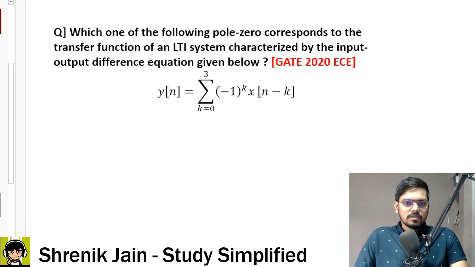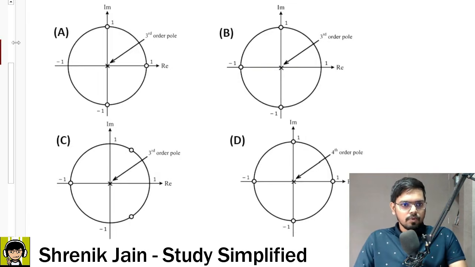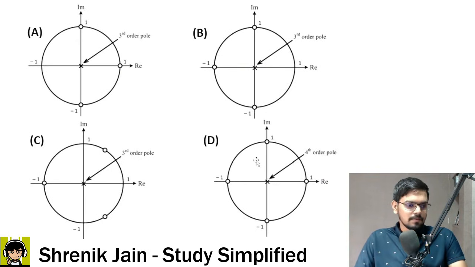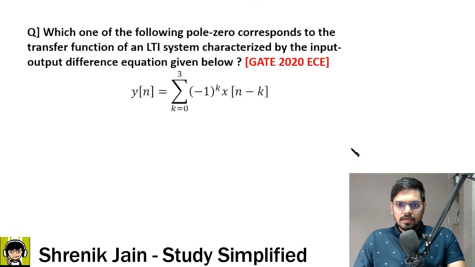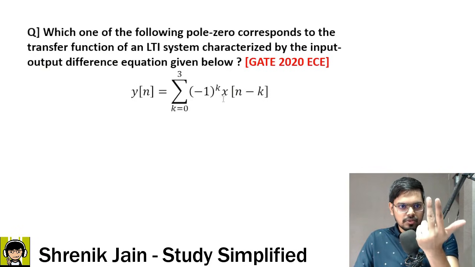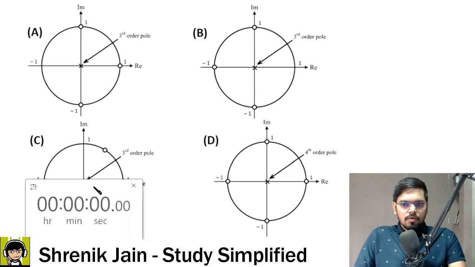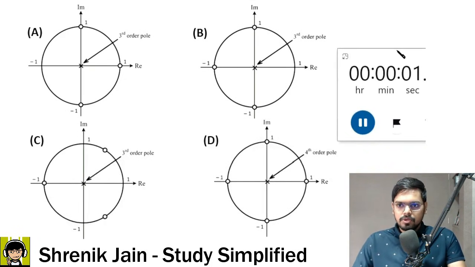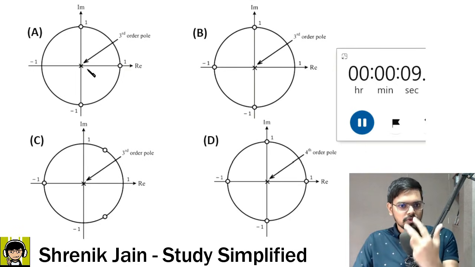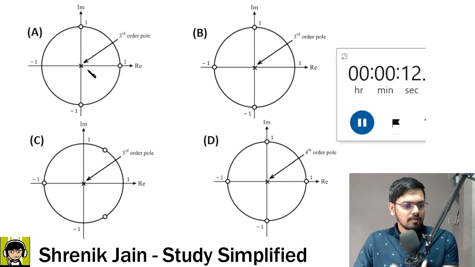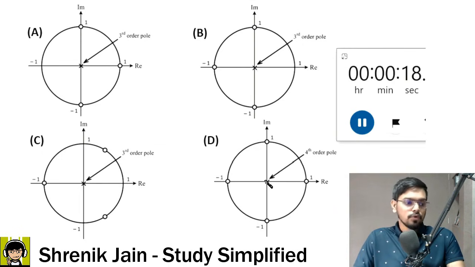Now once you have seen this, do the Z transformation, get the poles and zeros, and tell me which option is correct. Okay, so see it here. You will get how many terms? k is 0, first term; k is 1, k is 2, k is 3. 4 terms you will get, and then you have to comment on which of the following pole-zero plots is correct. The first option is saying at the origin there is a third order pole, which means the pole has the values 0, 0, 0, that value repeating 3 times. Similarly, here also 0, 0, 0, third order, but here fourth order.